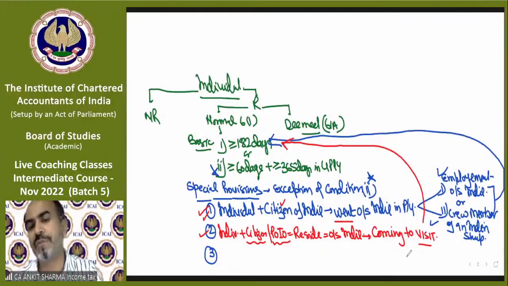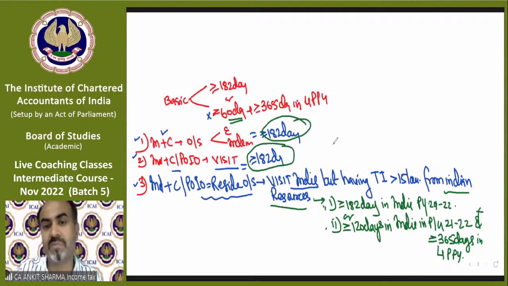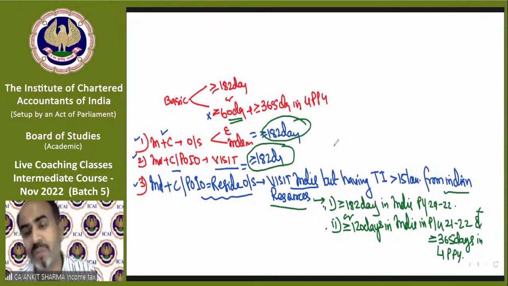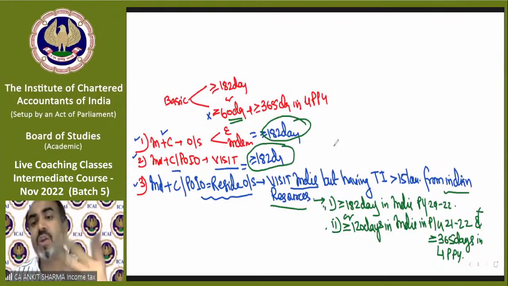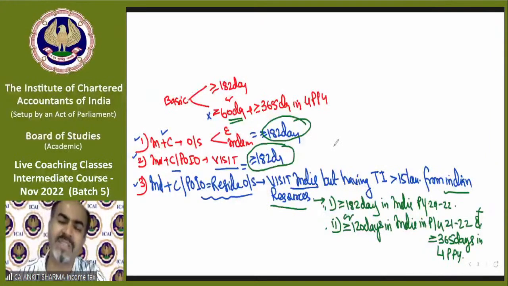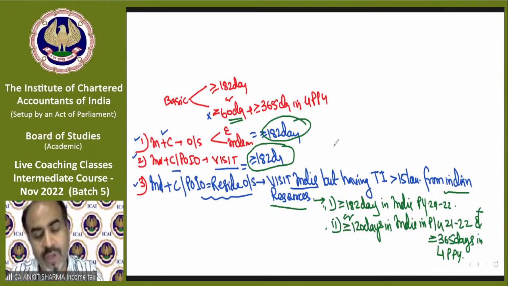Individual citizen, person of Indian origin, residing outside India, comes to visit. Again, condition 1 needs to be checked. Otherwise, you are a non-resident. But the third exception is bringing a new concept. It says if you are a citizen or POIO, resident outside India, visiting India but having total income exceeding 15 lakh from Indian resources, because he is earning income from India also, we create a new condition for him. Almost the same basic condition number 1 and almost the same second basic condition, but 60 has been replaced by 120 days. I hope it's clear.